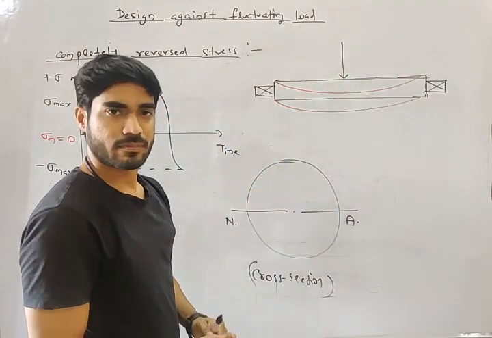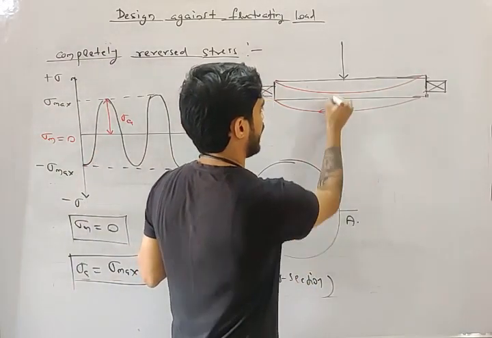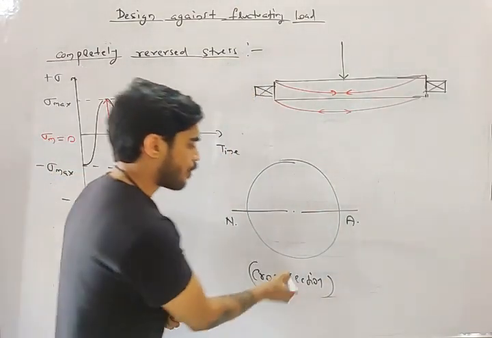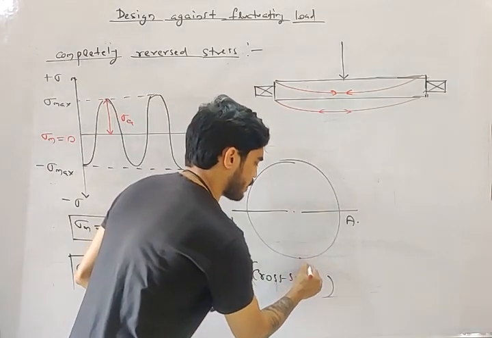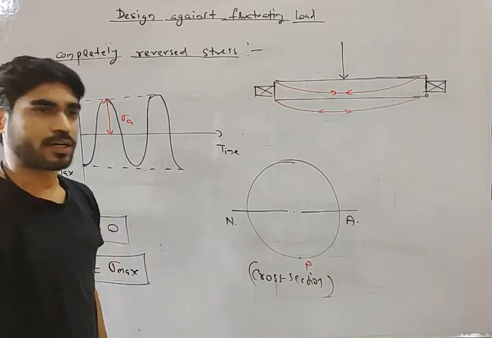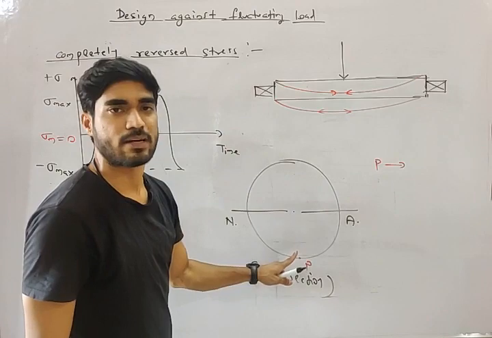At the bottom, the stress will be tensile. At the top, the stress will be compressive. So at the bottom, let's say there is a point P. Right now, what is the stress at point P, my friend?